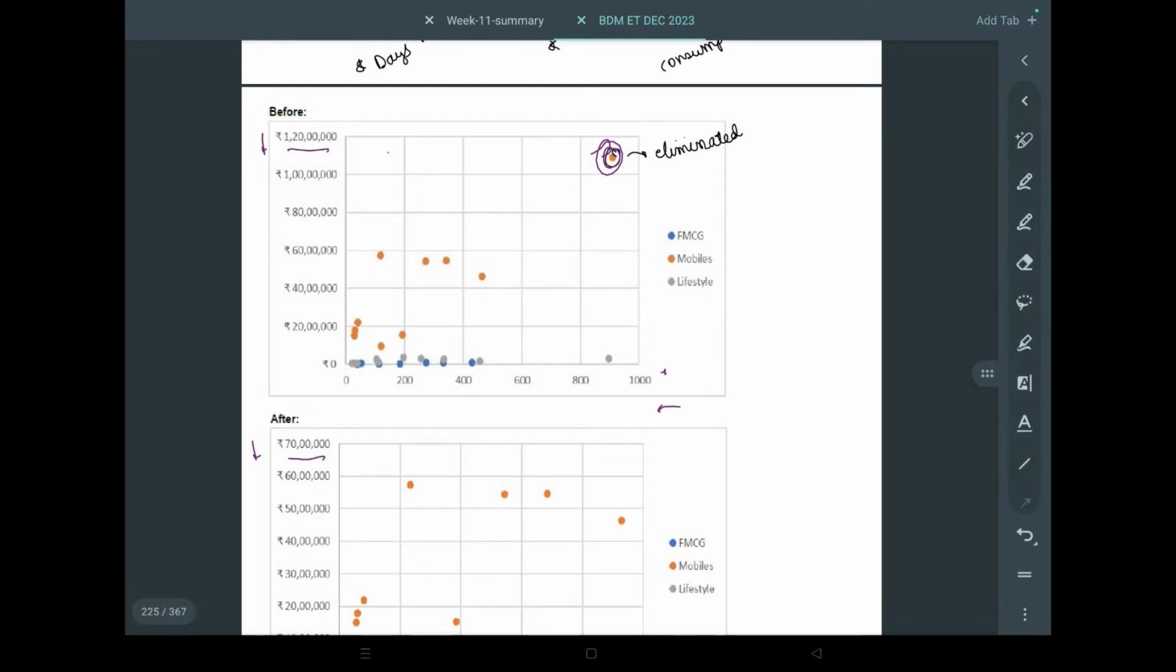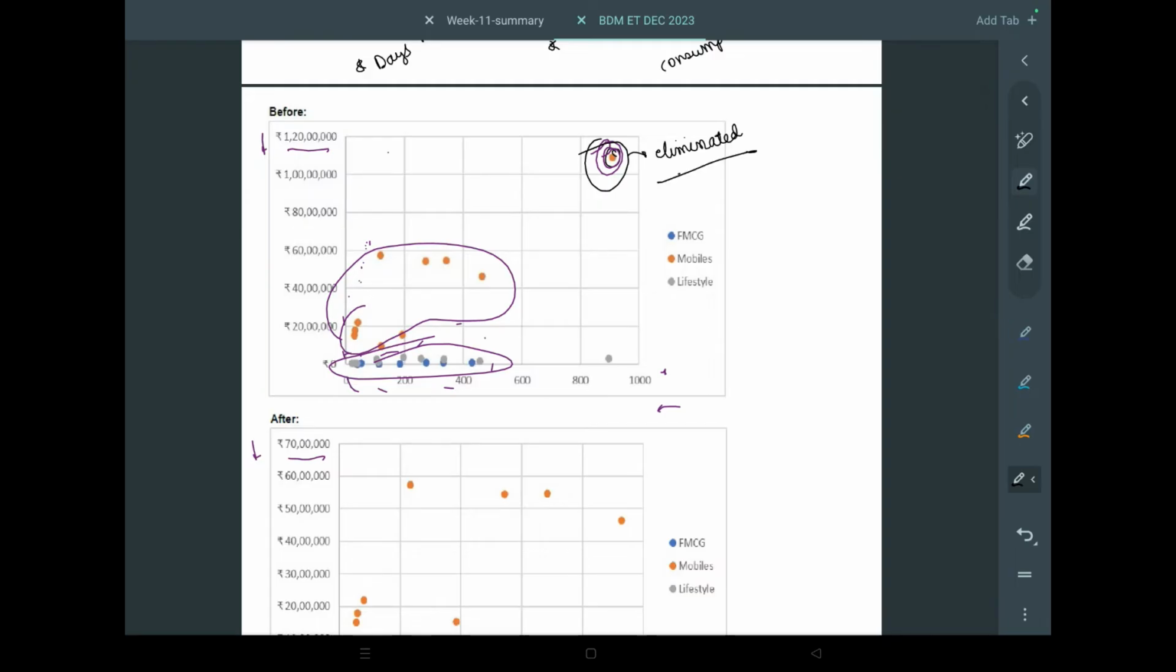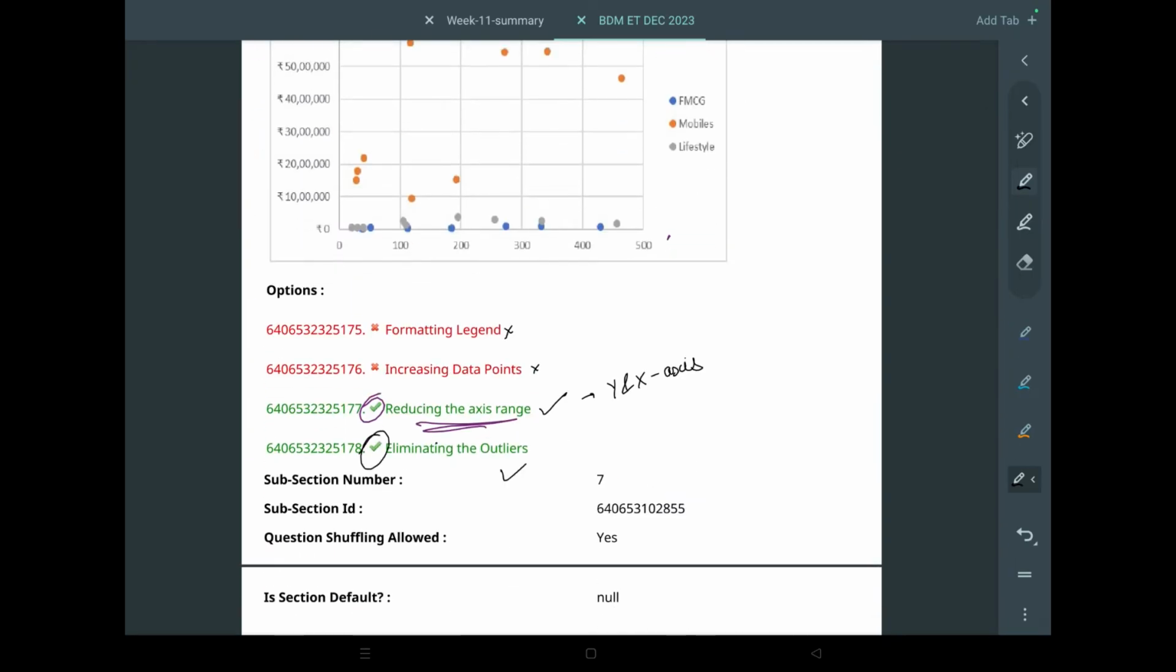And since this is an outlier, if we run any clustering model on this, these points will be together in a cluster, but this is like a completely different world. So this is eliminated, this is an outlier. So yeah, eliminating outliers, these two will be correct.